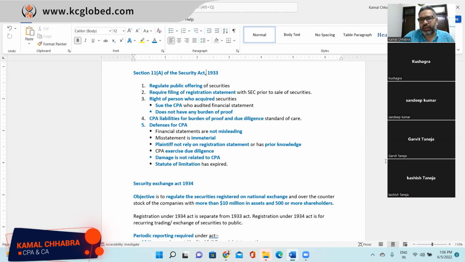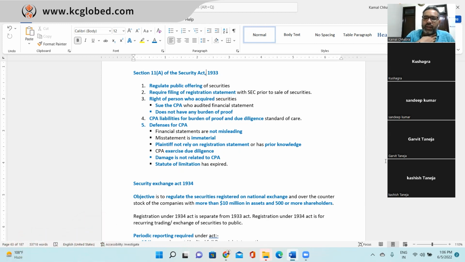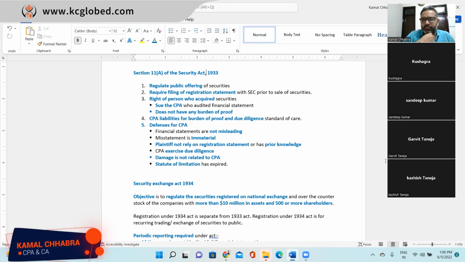So that's a 2-year time limit. From the date you come to know of the fraud, within 2 years you need to file a case. After that, it will be considered expired, right? So that is called the statute of limitation. So within 2 years from the date the fraud is discovered, you can file a suit, but after that it is considered expired as per the statute of limitation. Make sense?